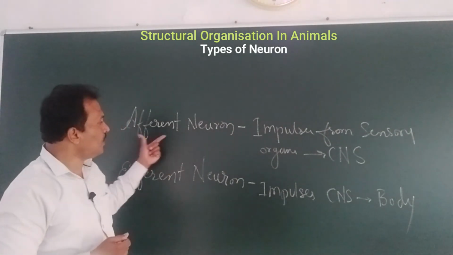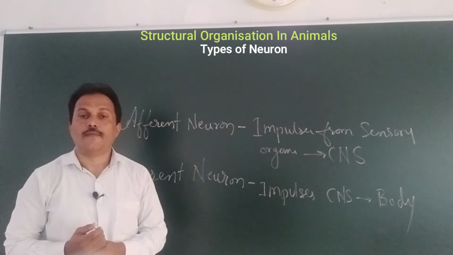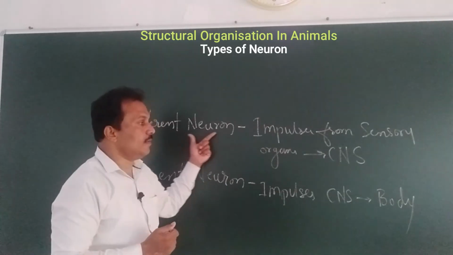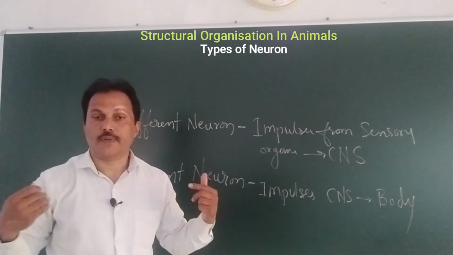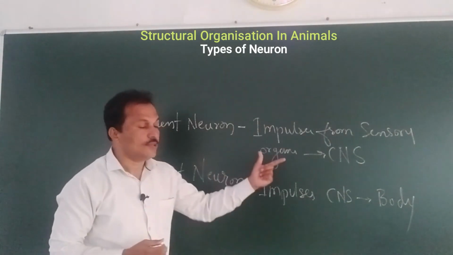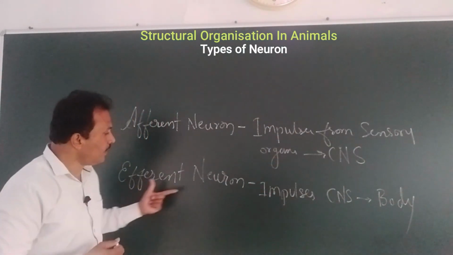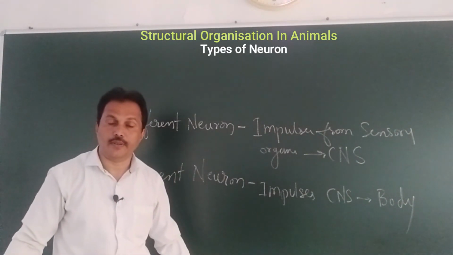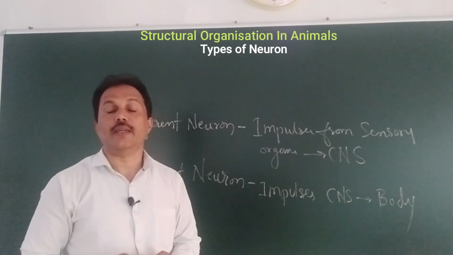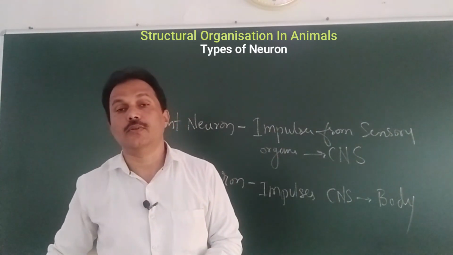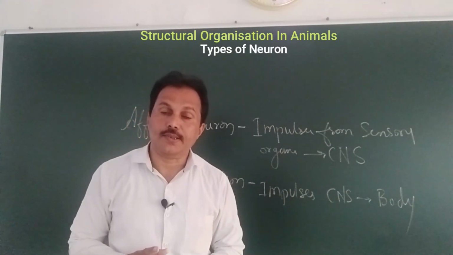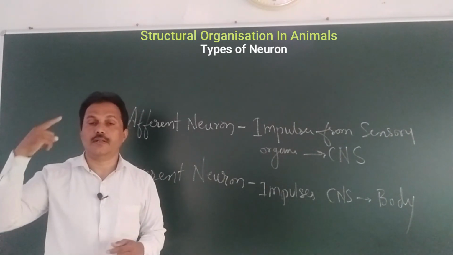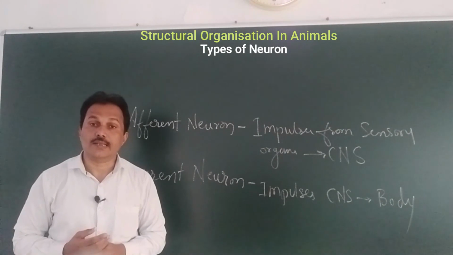When we talk about the afferent neuron, these are of sensory type, sensory neuron what we call. They are collecting the impulses from different sense organs, different parts of the body, and passing them on to the central nervous system. Whereas efferent neurons carry the impulses from brain to the different parts of the body. The impulses moving from brain to different parts of body are known as motor impulses. Whereas the impulses running from different parts of the body towards the brain are known as sensory type of impulses.